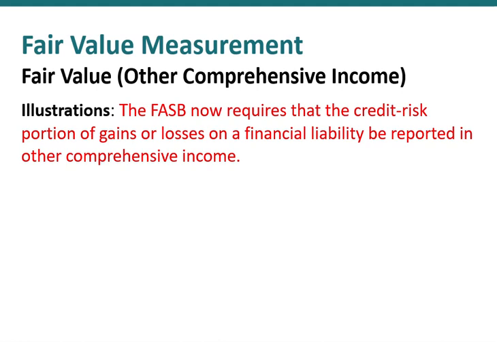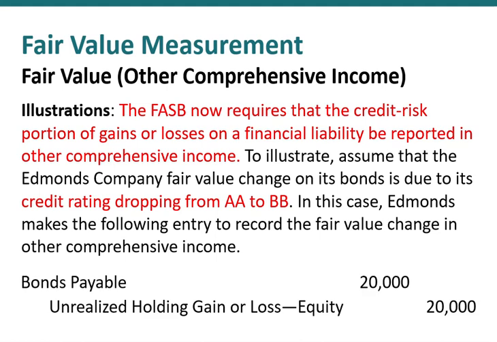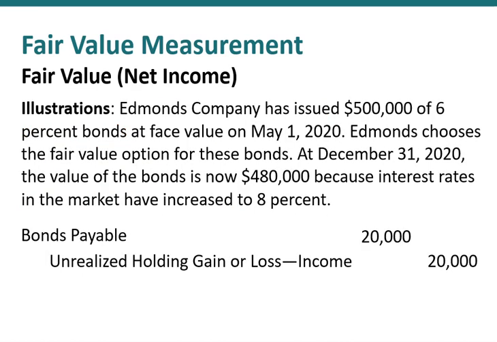Let's continue on with an example. Now we assume that the change in Edmund Company's fair value on its bonds is due to its credit rating dropping from AA to BB. In this case, Edmund makes the following entry to record the fair value change in other comprehensive income. It's the same debit to bonds payable to reduce our liabilities, but now the unrealized holding gain is reported as part of other comprehensive income in the equity section of our balance sheet.